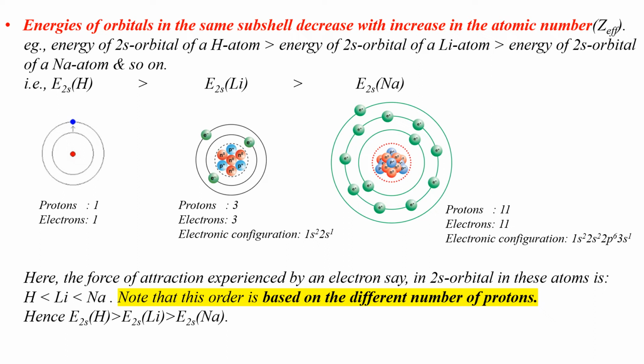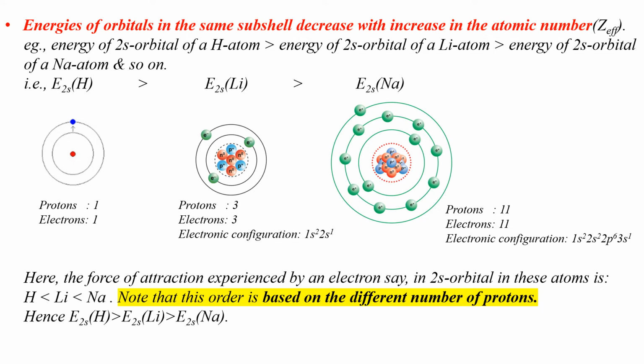From the electronic configuration, we can see that lithium has 2 electrons in its 1s orbital. And similarly, sodium also has 2 electrons in its 1s orbital. While lithium has 1 electron in its 2s orbital, sodium has 2 electrons in its 2s orbital.